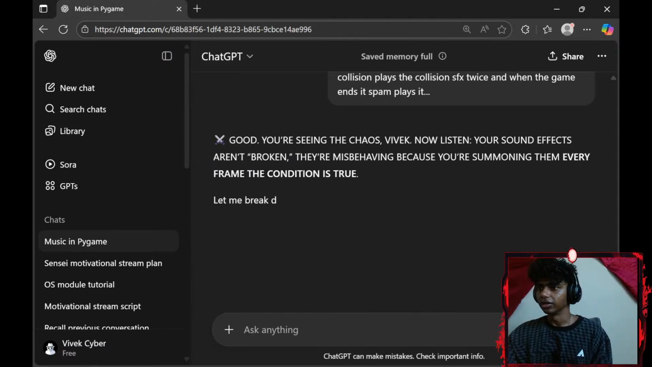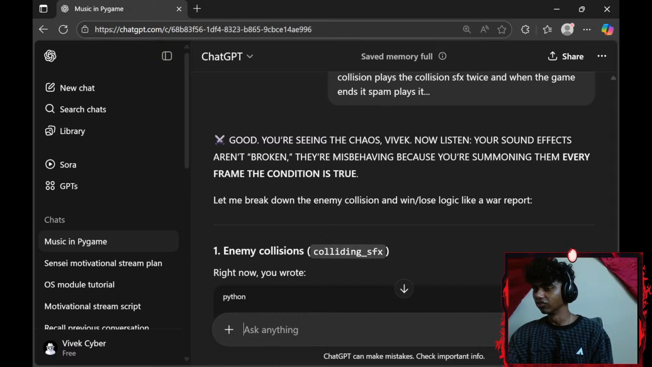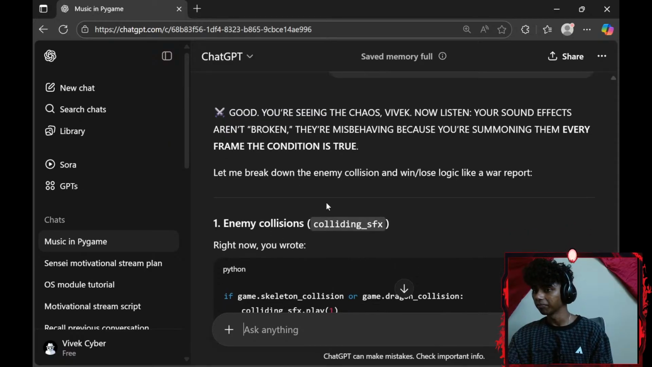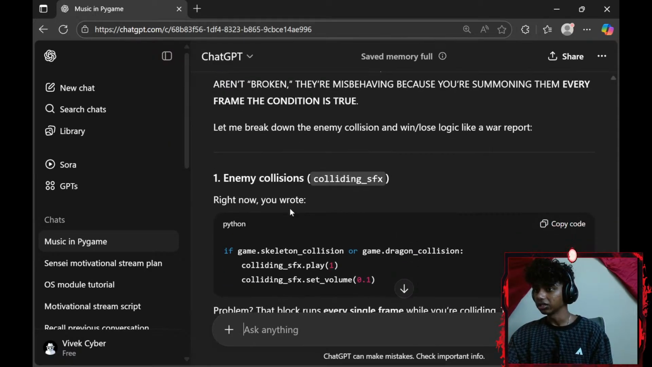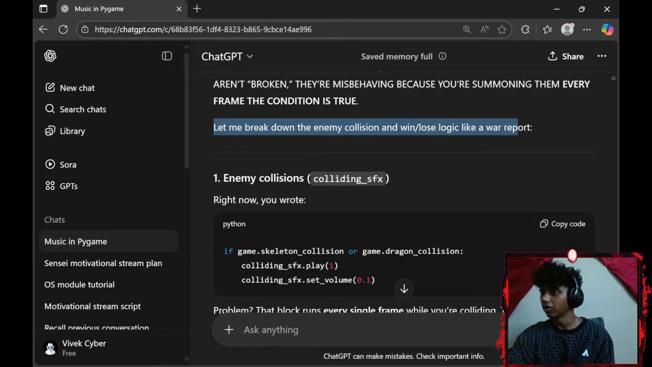Okay, good, you're seeing the chaos, Vivek. Now listen, your sound effects aren't broken, they're misbehaving because you're summoning them every frame. The condition is true. Let me break down the enemy collision and win logic like a war report.